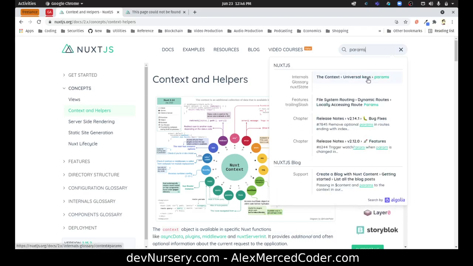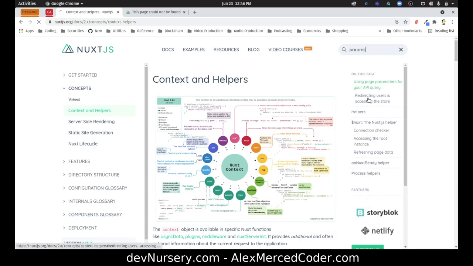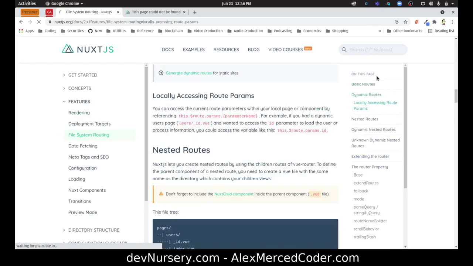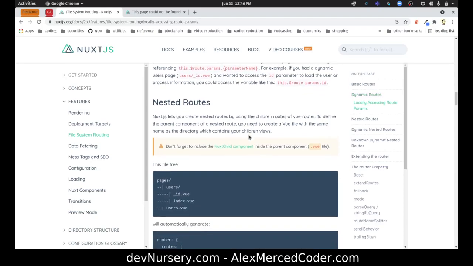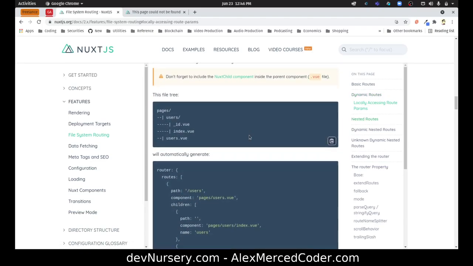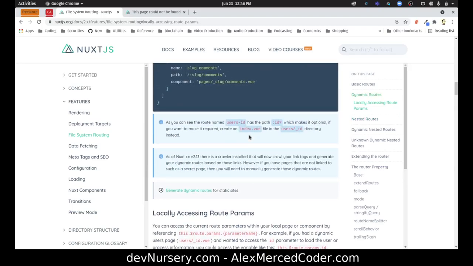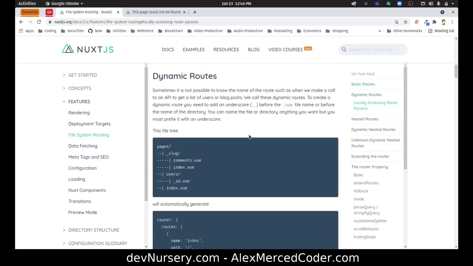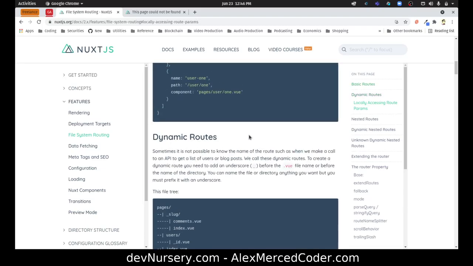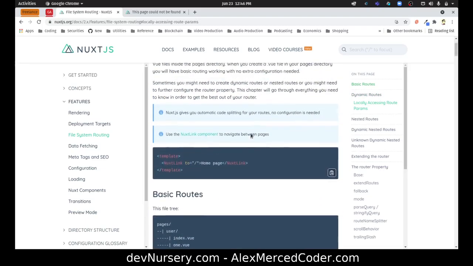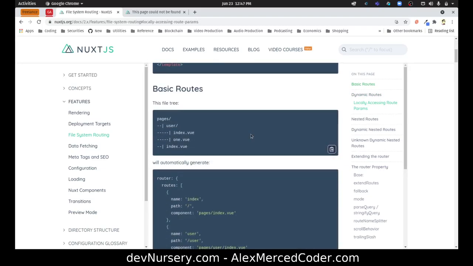Params. File system, look, here we go. Params. But where, how do we call the file name? Index.vue. File system routing.